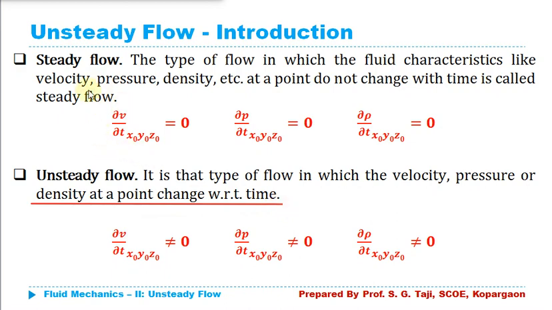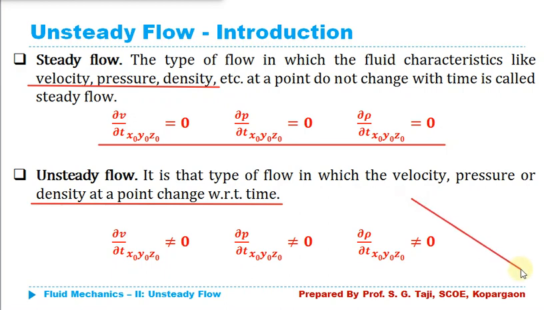If those properties, like velocity, pressure, density, discharge, remain constant over time at a particular location, then it is known as steady flow. You can write the equation: rate of change of velocity with respect to time at x0, y0, z0. That is, we are considering a constant, fixed point in space and looking at changes in those variables over time, not over distance. I can explain it with one example.